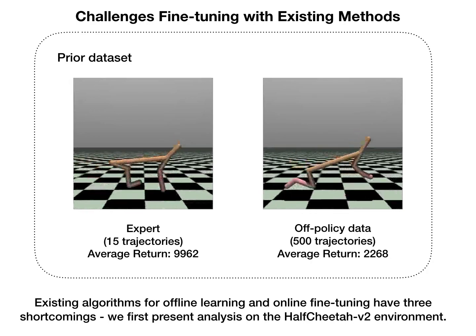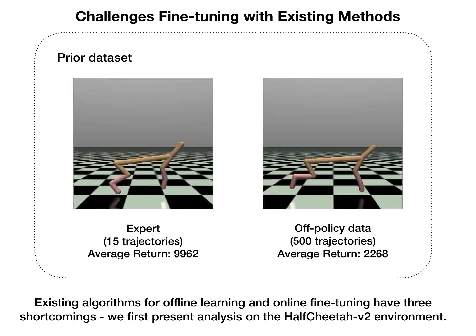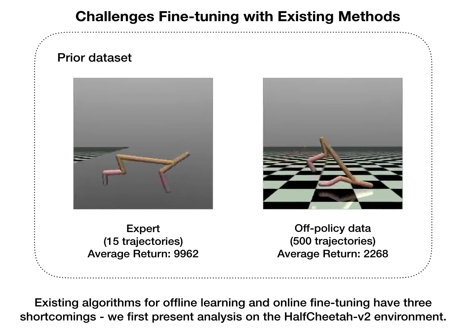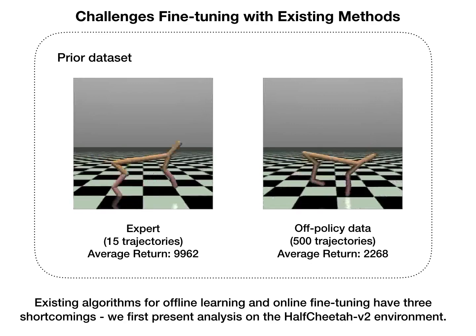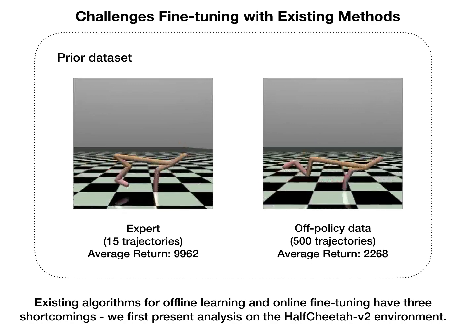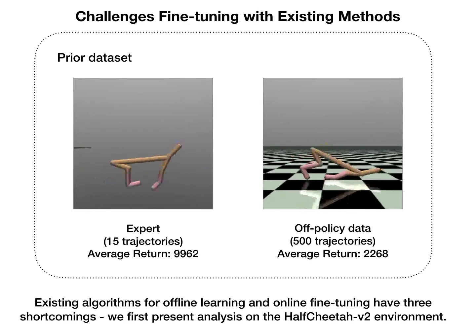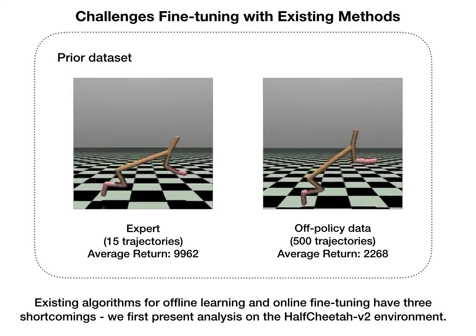We first study offline learning followed by online fine-tuning with existing methods. We find 3 shortcomings with existing algorithms in this setting on the half-cheetah v2 environment. The prior dataset we use is shown in the videos above, a mixture of 15 expert trajectories with 500 lower quality trajectories generated by behavior cloning.